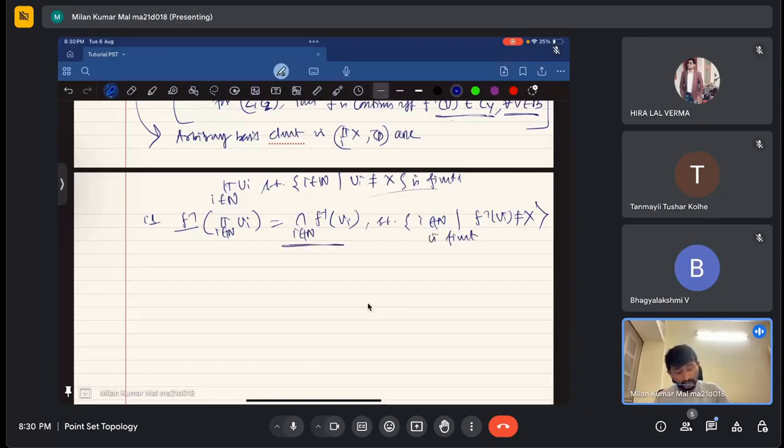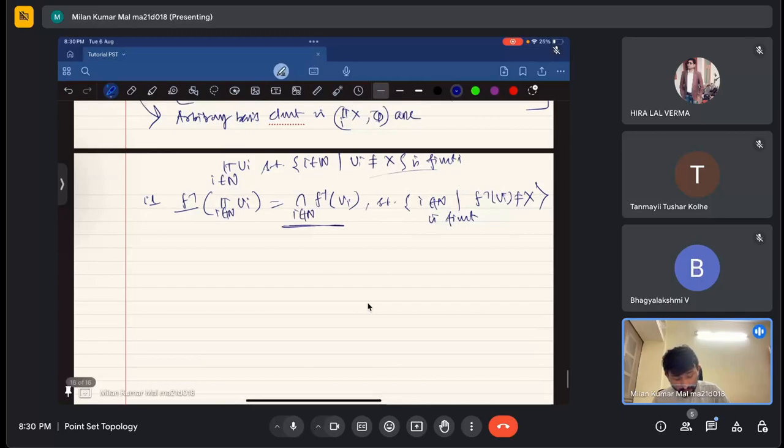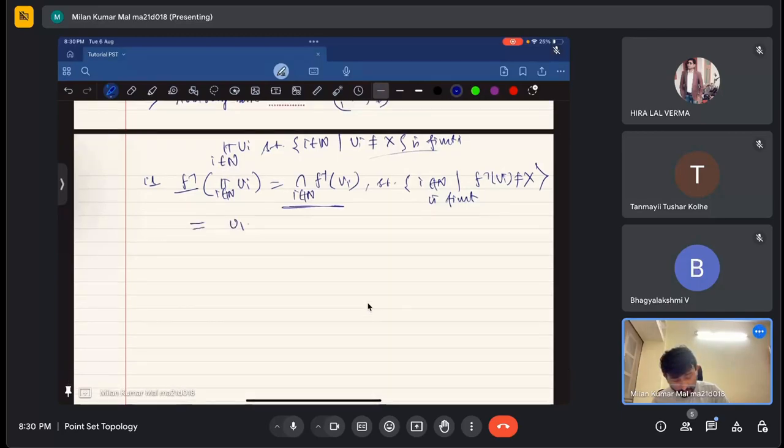So what will this be? This will be something like u1 product u2 product u3 up to some extent un. After that all elements will be x.